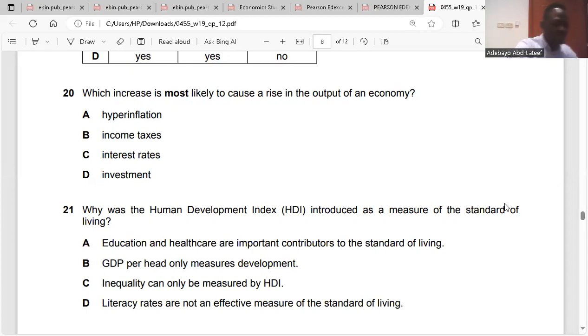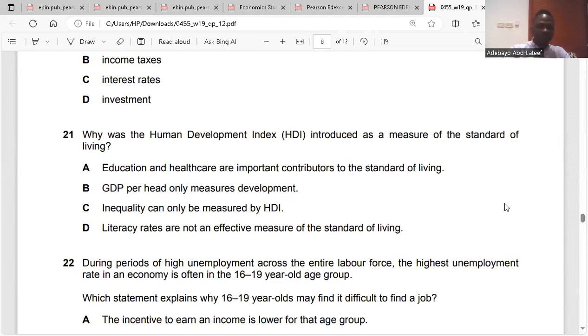21. Why was HDI introduced as a measure of standard of living? Because it involves education and healthcare. Yeah, that's it. So the answer is A. Is it clear? Yes.